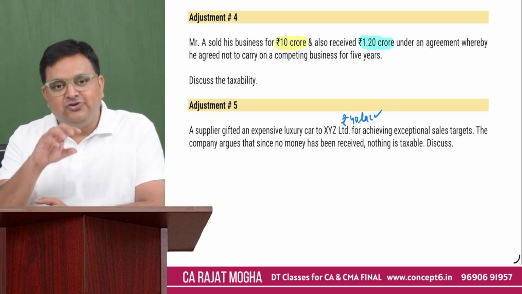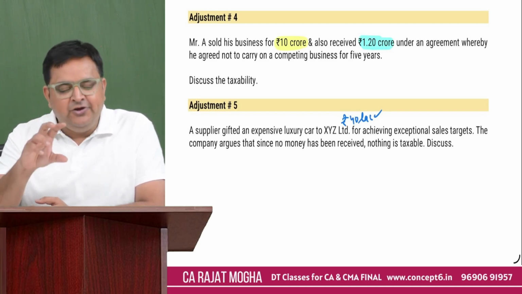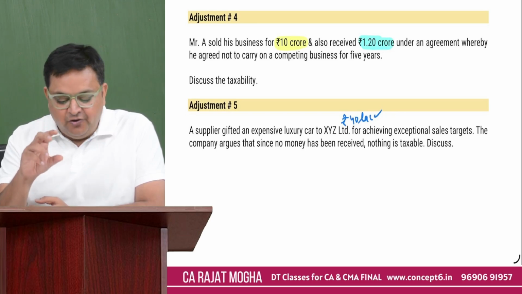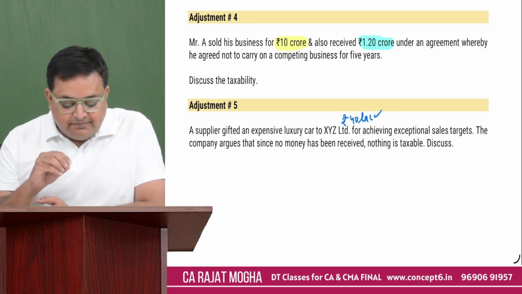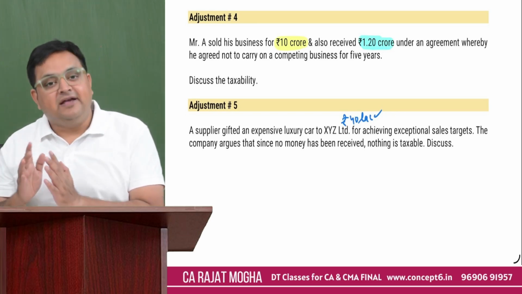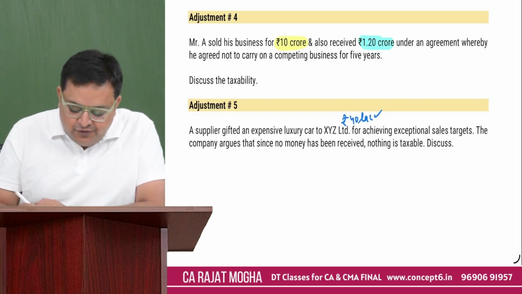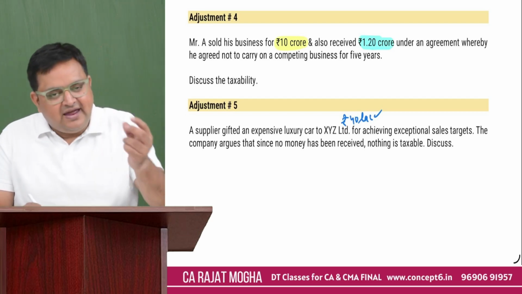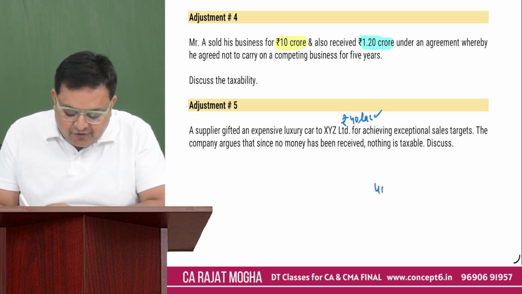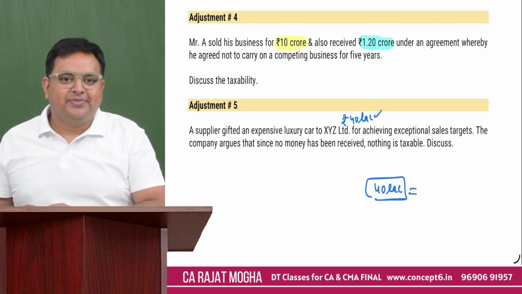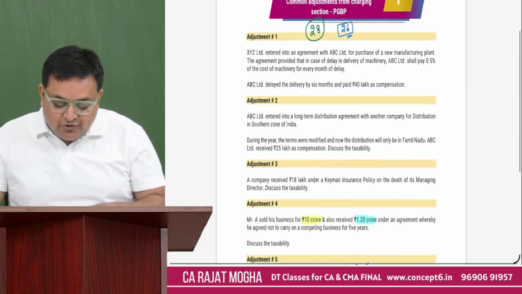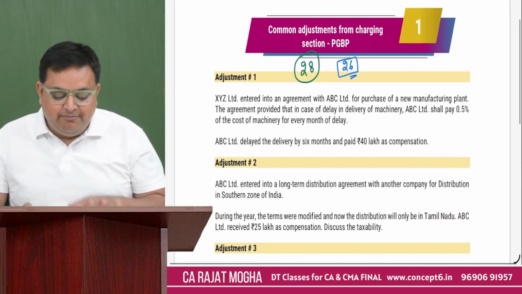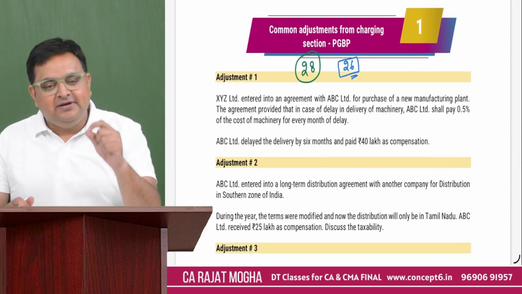The actual cost here will become the value of that perquisite, the value of that particular car which has already been made taxable under PGBP. So for depreciation purposes, please add 40 lakh in your block and compute depreciation on 40 lakh.